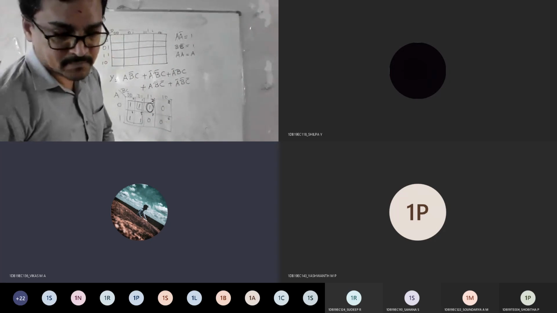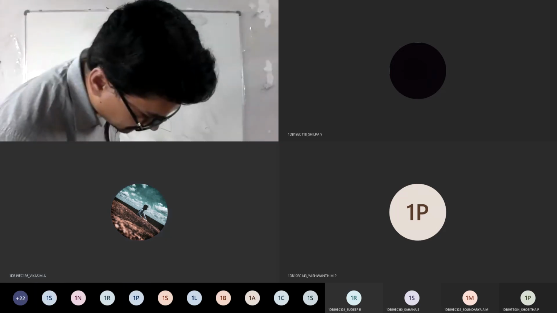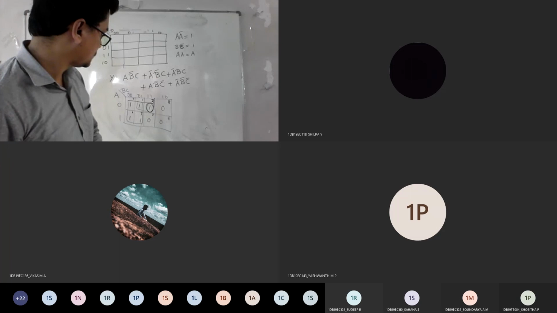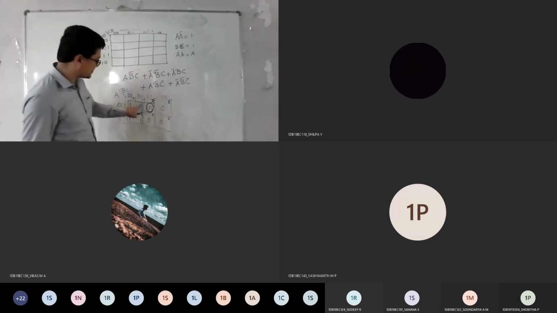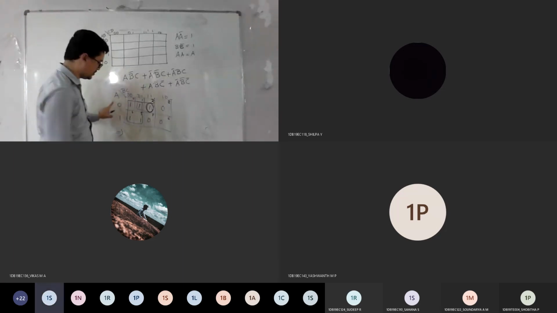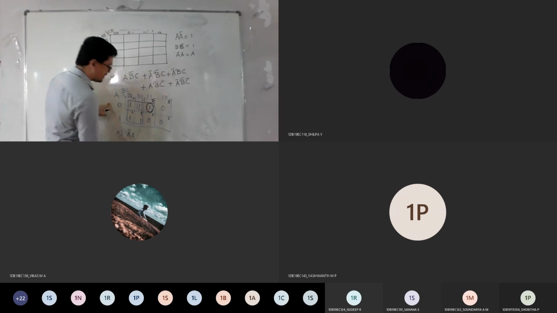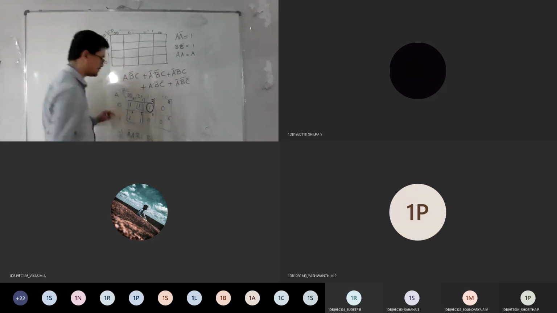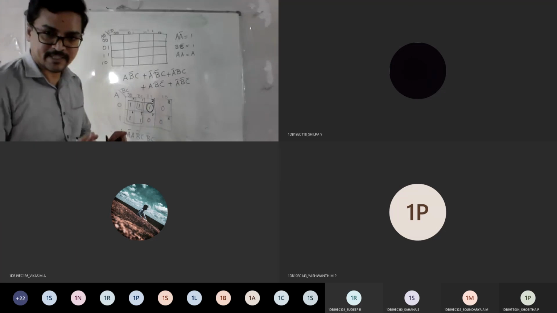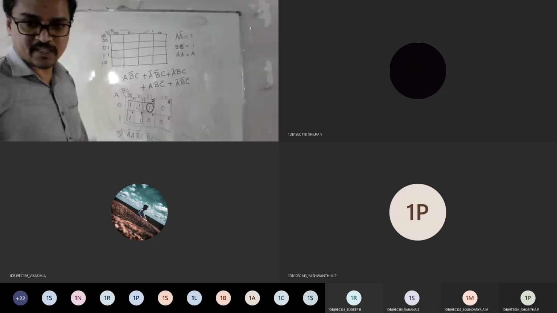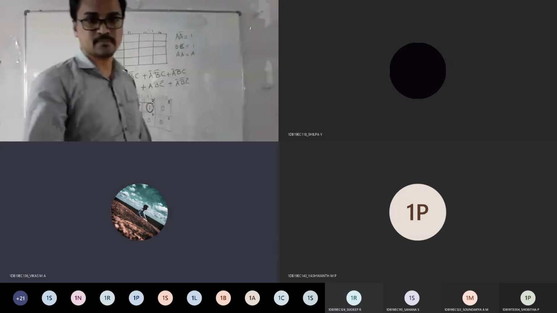If you have doubt, just write it. These four are the combination we made, so what expression can you write? The two combination gives B bar C bar, then B bar C. If I combine them, there is no need to mention it like this in the expression.